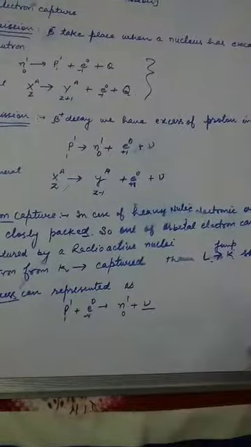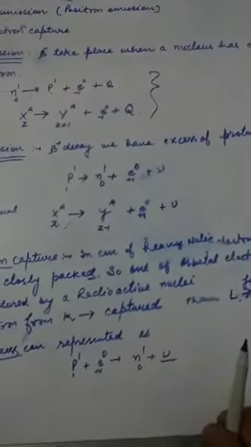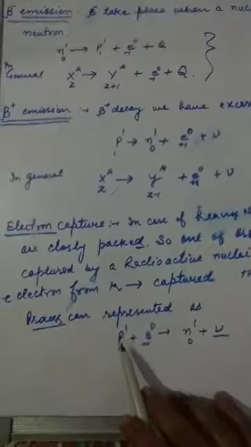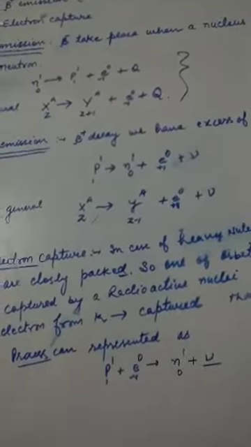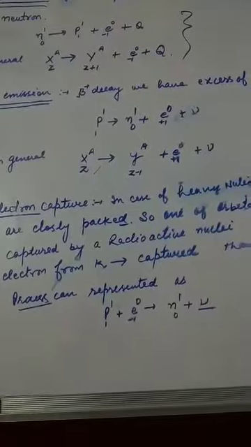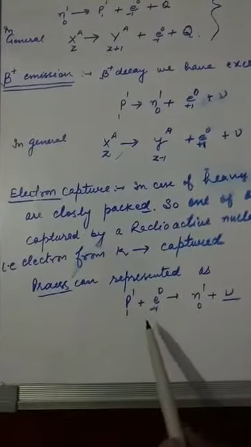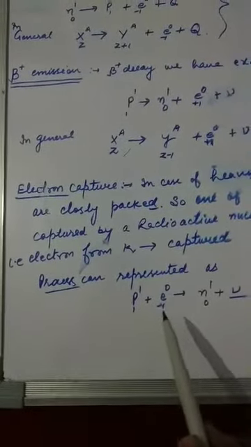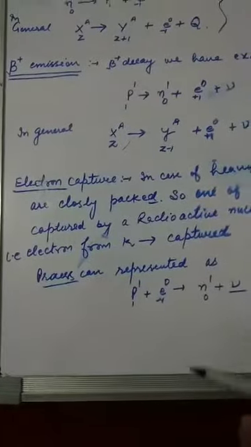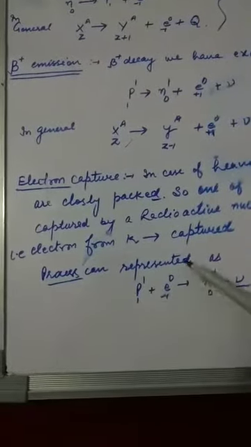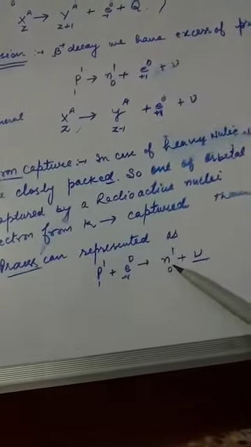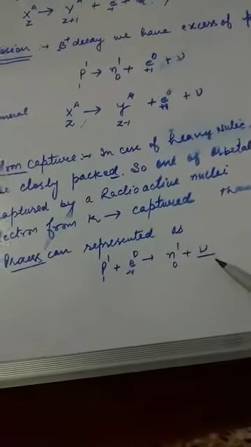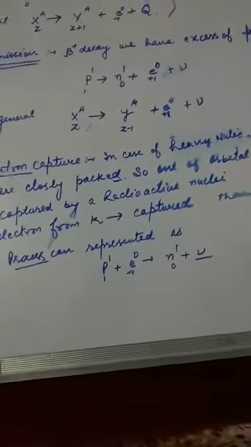This process can be represented by a proton. In this case also, a proton will be converted into a neutron by capturing 1 electron, and it is converted into a neutron plus a neutrino particle.